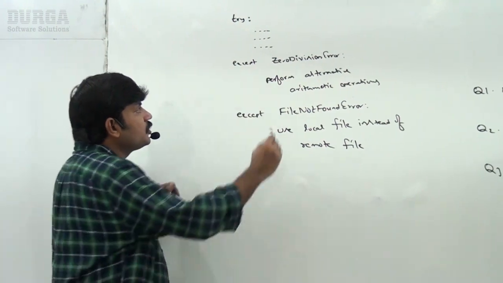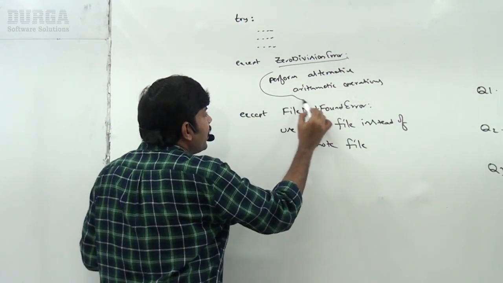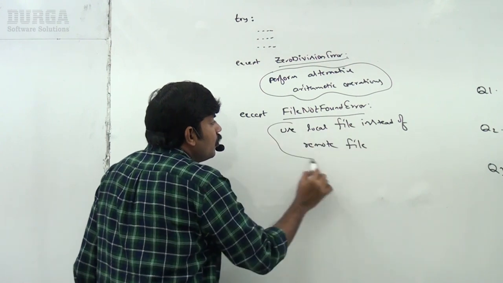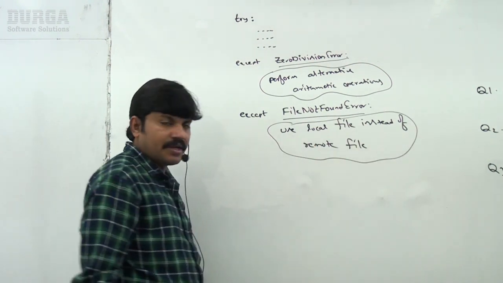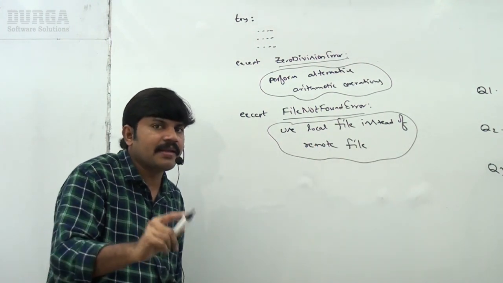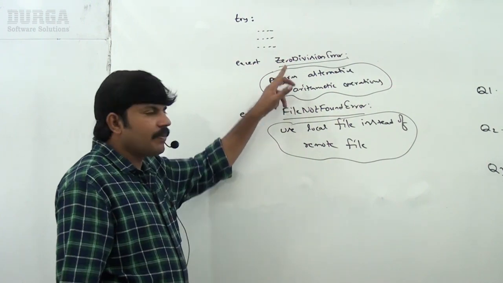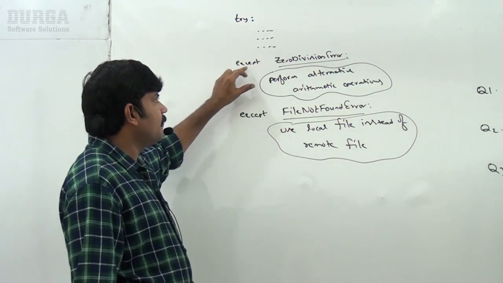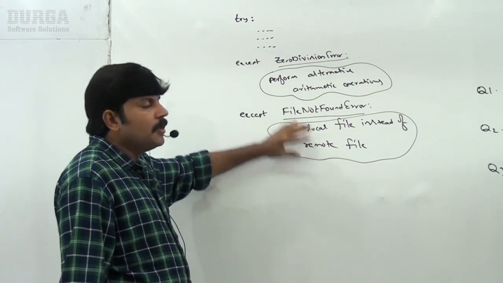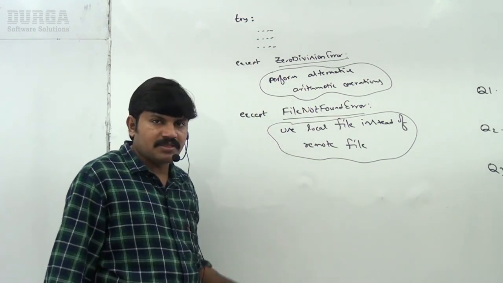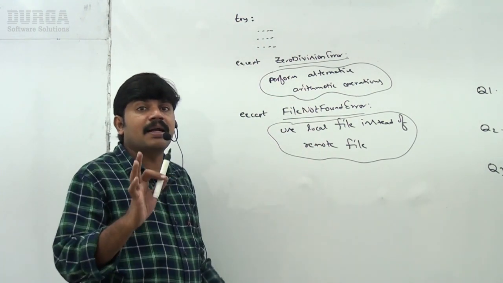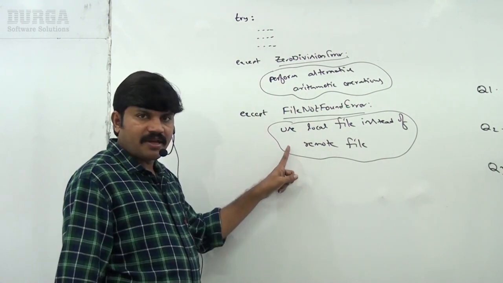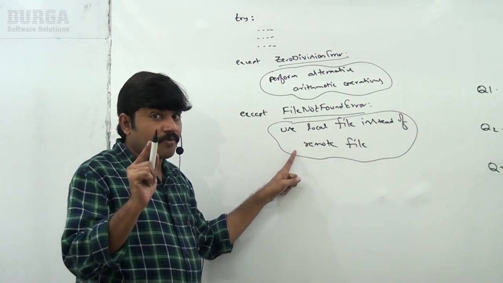If it is a zero division error, we have some handling code. If it is a file not found error, we have the corresponding handling code. The way of handling an exception varies from exception to exception. That's why for every exception type, a separate except block we have to take. So try with multiple except blocks is possible and recommended to use. Are you in the position to understand? Any explanation required?